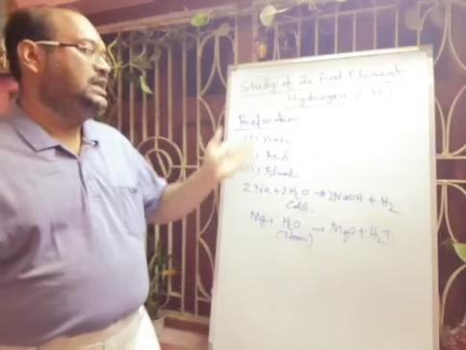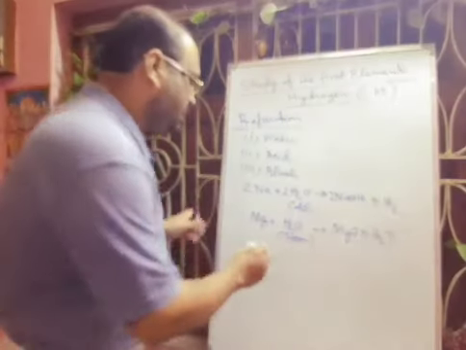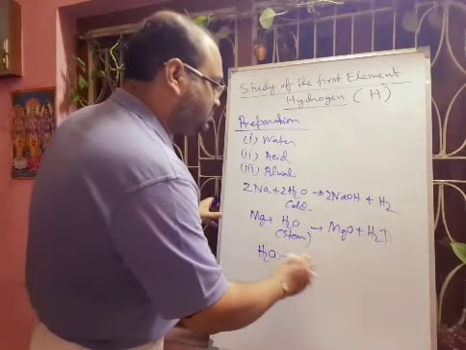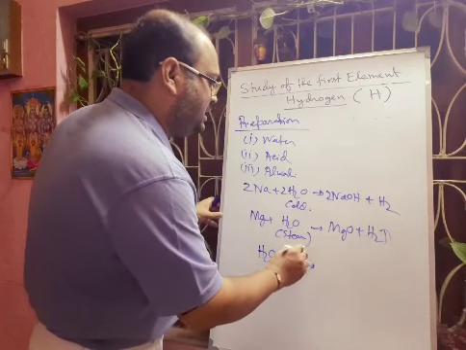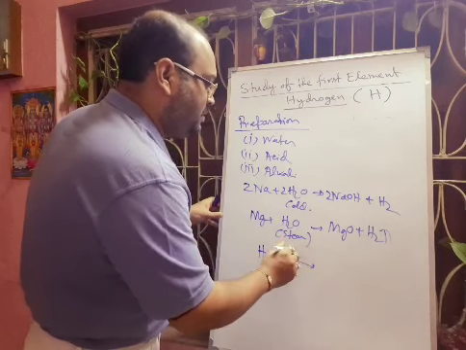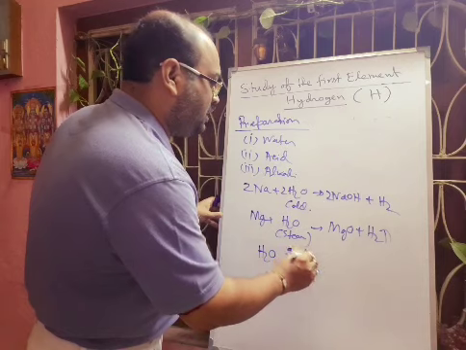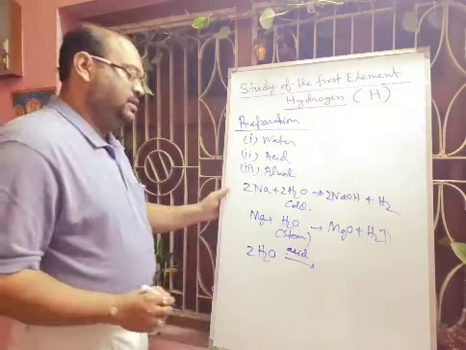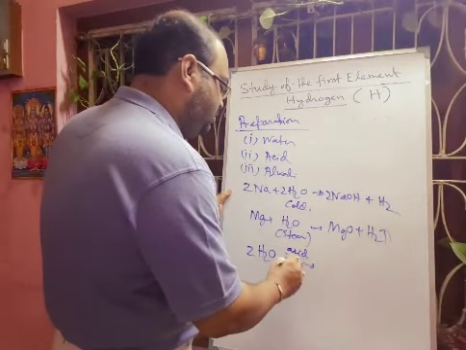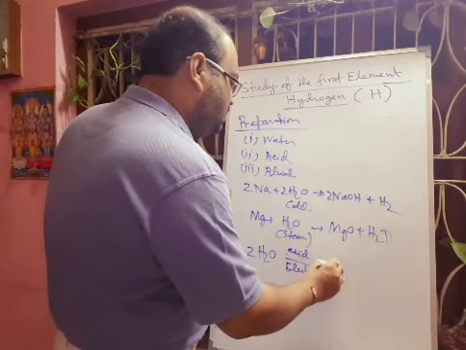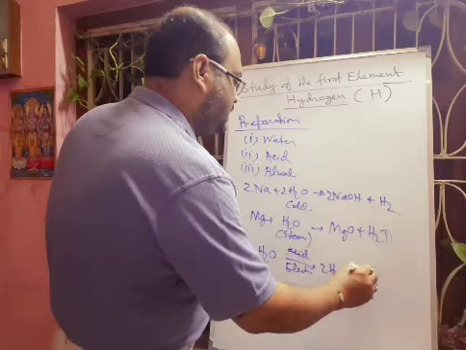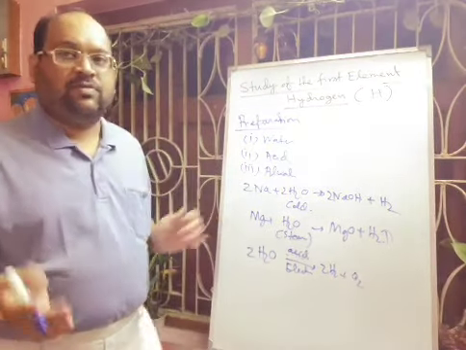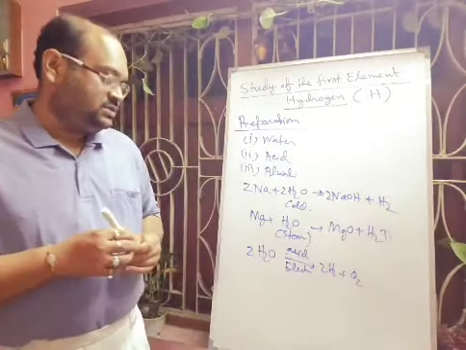Another method is electrolysis of water. Suppose you are taking H2O and you are adding acid, because pure water is a bad conductor of electricity, and that is why you have to add acid and you have to pass electric current. Then there will be production of hydrogen gas. This is another method by which from water you can produce hydrogen gas.